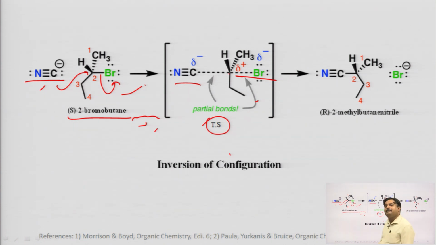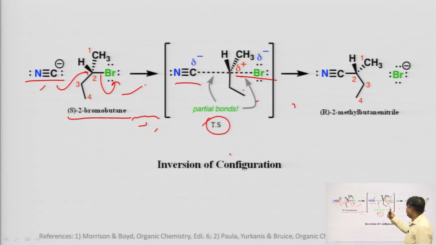So, there is a formation of partial bond between the chiral carbon and the leaving group, as well as the incoming nucleophile. The incoming nucleophile and the leaving group have a slightly negative charge, and the carbon has a slightly positive charge in the transition state. And you can see there is no chance for any nucleophile to attack from the front side, because bromine is still there in close proximity of the carbon.